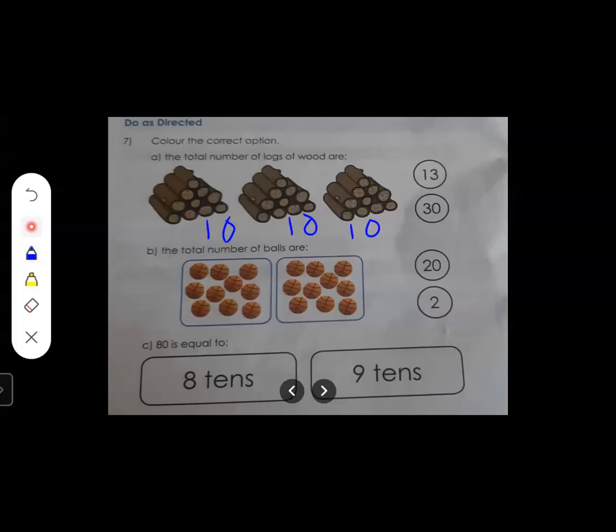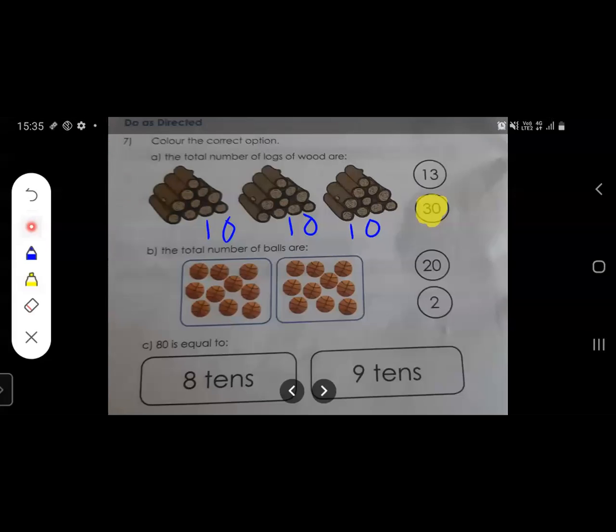So students, tell me how many 10s are given over here. 1 ten, 2 tens, 3 tens. 3 tens are there. So 3 tens is equal to how many? 30, right? So how many logs are there over here? 30 logs are there. So see over here it is 30. So we are going to color for 30. We are going to color for the number 30 over here in the circle. So see, 30. We have colored for the number 30.